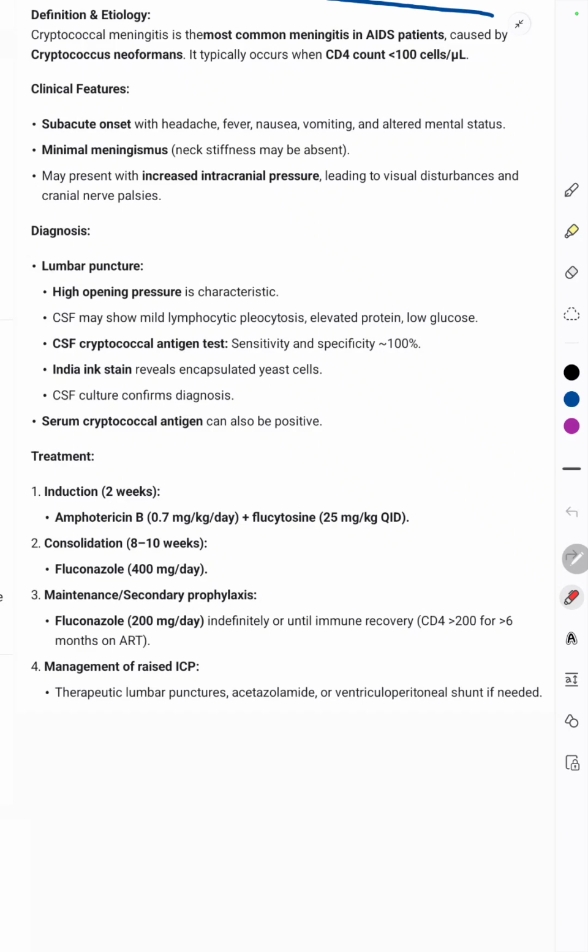Now, treatment: for the induction, we give amphotericin B and flucytosine. Then in the consolidation phase, we give fluconazole, 400 milligrams per day. Secondary prophylaxis is by fluconazole, and for the management of raised ICP, there can be therapeutic lumbar punctures, acetazolamide, or a VP shunt can be done if needed.